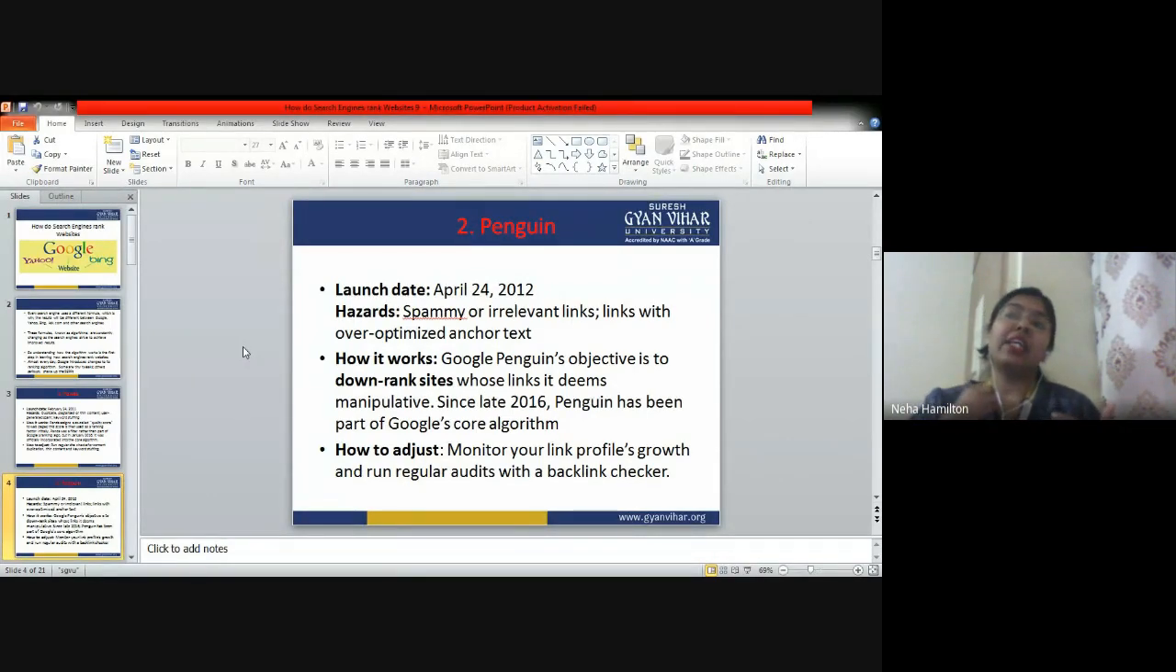But if you are writing an article on beauty and fitness and you have connected your page to a herbal life page, then yes, that is somewhere connected. Beauty, Ayurvedic products, these things are related. So you can do that. Okay. So the thing that you have to remember is that Google Penguin's objective is to downrank the site.